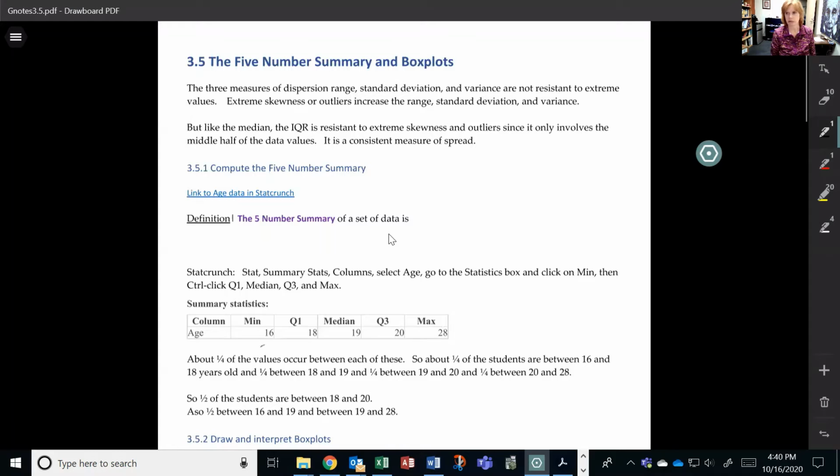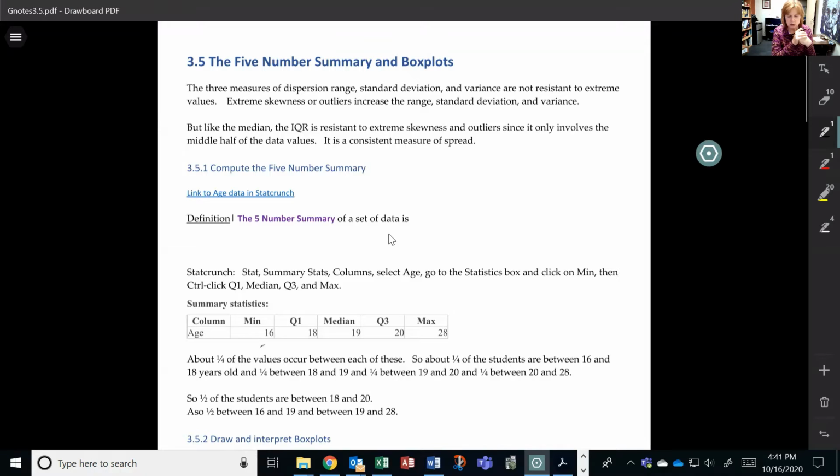All right, so the interquartile range is the range of the middle 50% of the data. Therefore, it is resistant to outliers. The reason is that if we have some outlier out here or some outlier out there, the values in the middle don't know that. So the interquartile range is resistant to outliers, just like the median is.